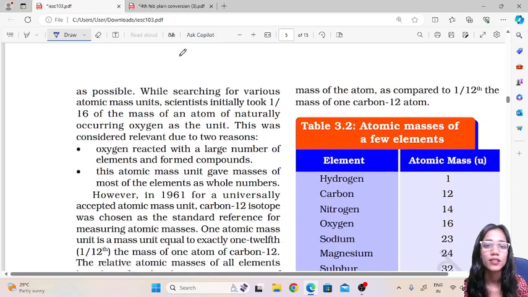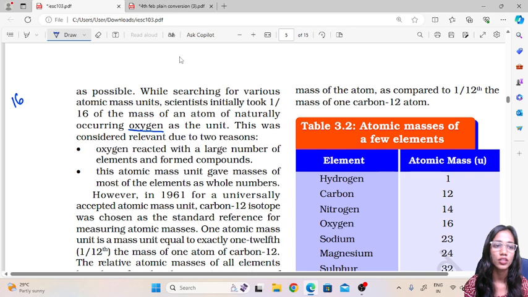While searching for various atomic mass units, scientists initially took 1/16 the mass of an atom of naturally occurring oxygen. They wanted a standard to compare with the atomic mass units of different atoms. For that, first they chose oxygen. The atomic mass unit of oxygen is 16. So scientists initially took 1/16 the mass of an atom of oxygen as the unit.